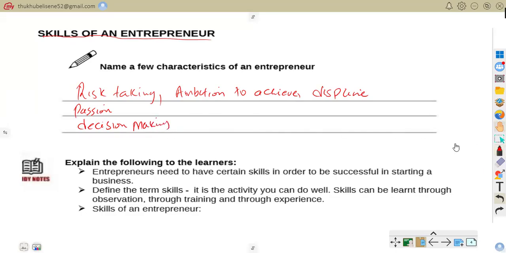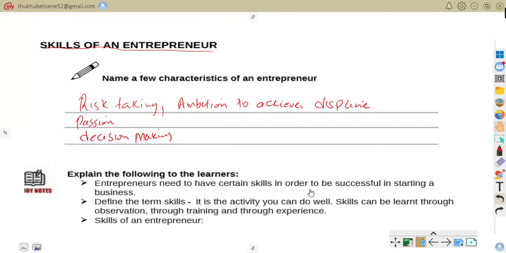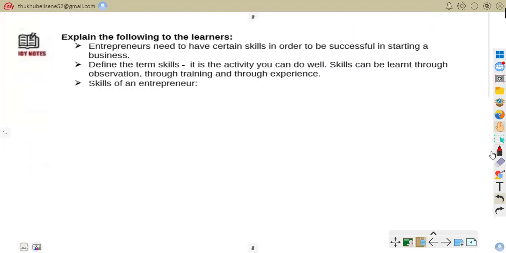Right now we are on the skills of an entrepreneur. As it says, explain the following to learners. Entrepreneurs need to have certain skills in order to be successful in starting a business. Skills are activities or abilities that a person can do well. Skills can be learned through observation, training, and experience.